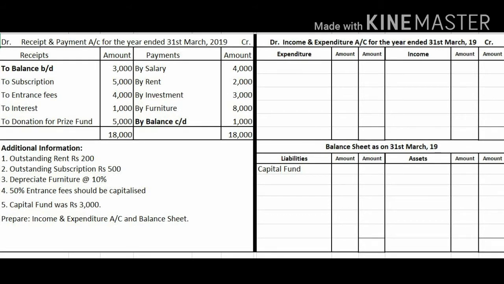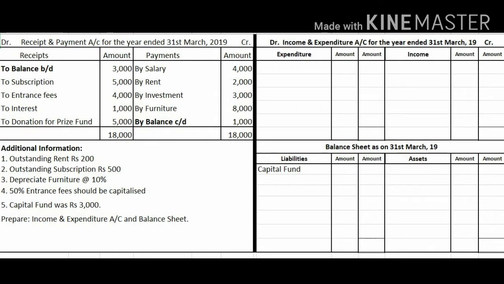Revenue receipts will be recorded on the income side, and capital receipts will be recorded on the liability side. Now let us see the accounts one by one. The first one is subscription. It is a revenue receipt. It will come on the income side. That is, from the debit side, we have to transfer it to the credit side, that is, the income side.